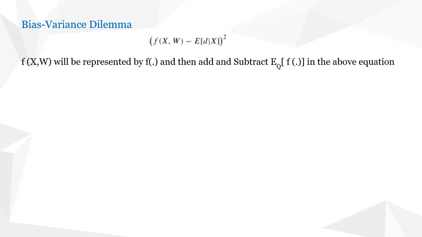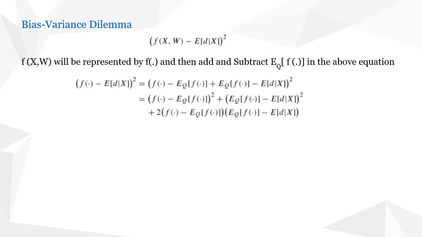And then for the above term we will add and subtract E_Q of f of dot. That is, we will apply the ensemble average E_Q on the f of x comma w term, and this E_Q of f of dot will be added and subtracted in the above term. So it should not change the above term, because we are adding and subtracting both.